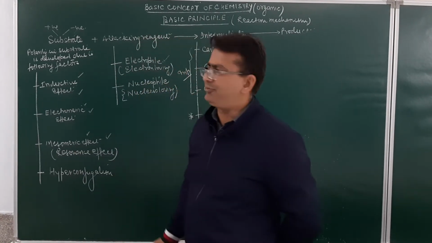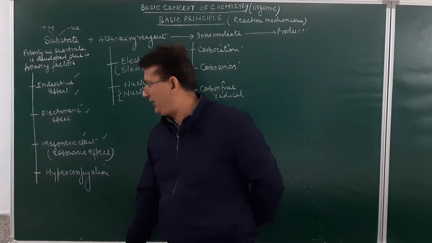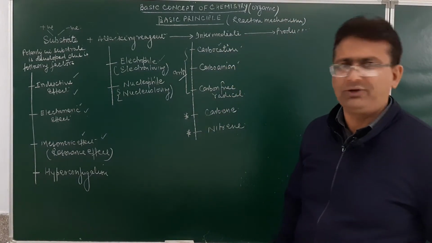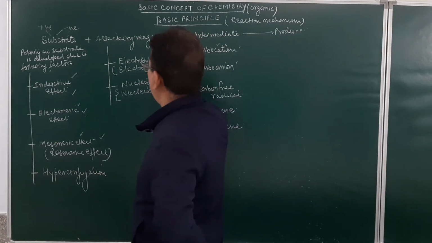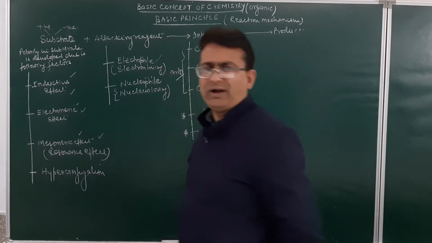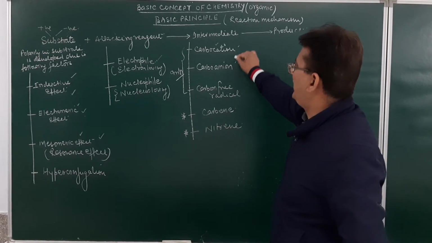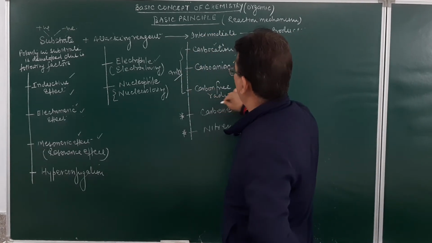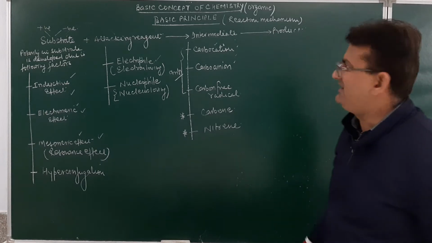The polarity in the substrate molecule will be developed either by inductive effect, electromeric effect, mesomeric effect, or by the concept of hyperconjugation. The attacking reagent will either be an electrophile or a nucleophile. The reaction intermediates will be carbocation, carbanion and carbon free radical. Our major emphasis will be on these three reaction intermediates. They can also be carbene or nitrenes.